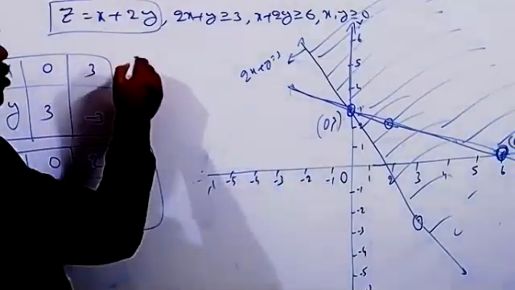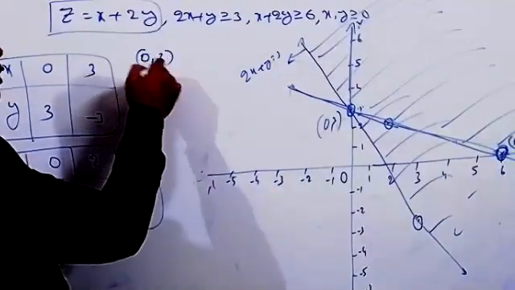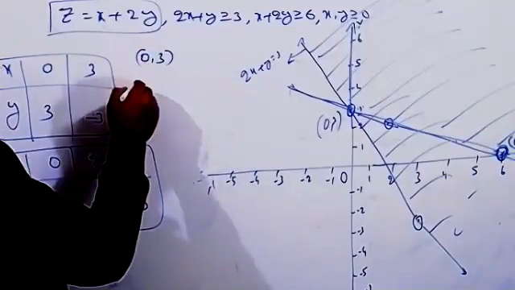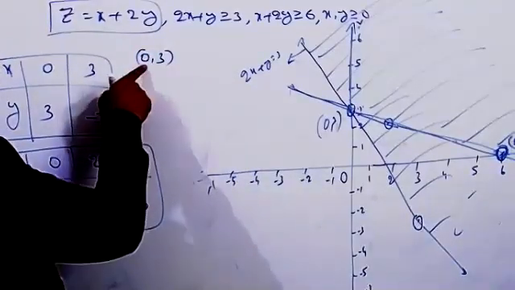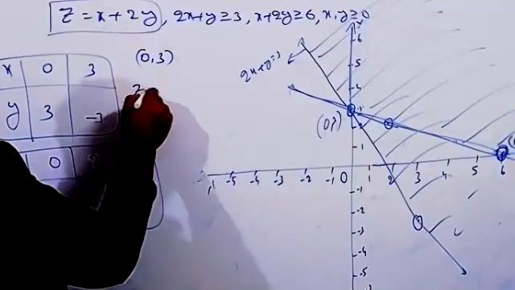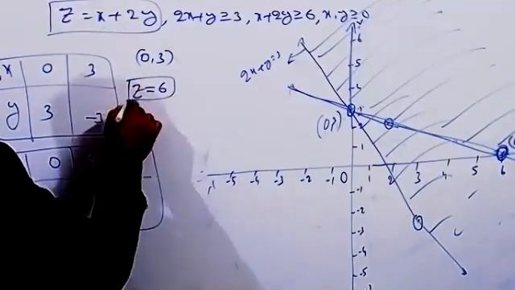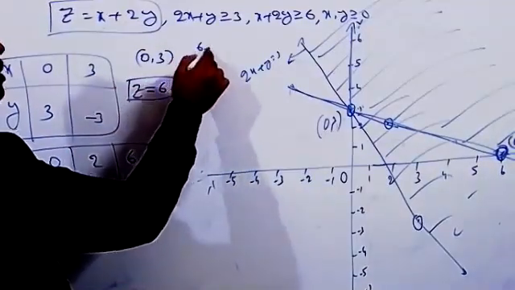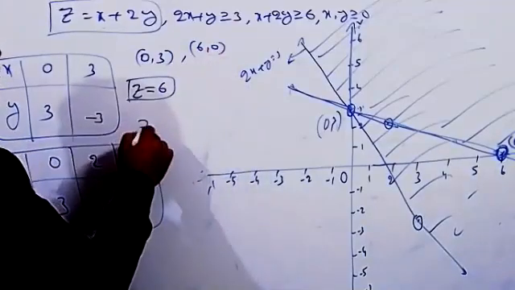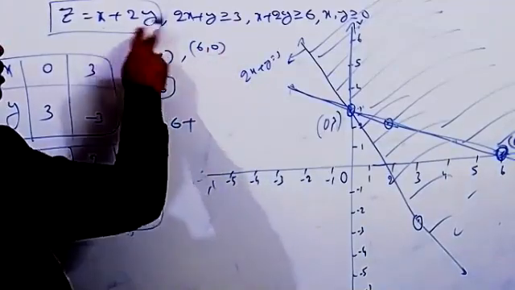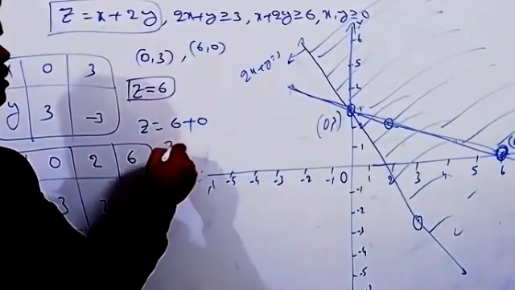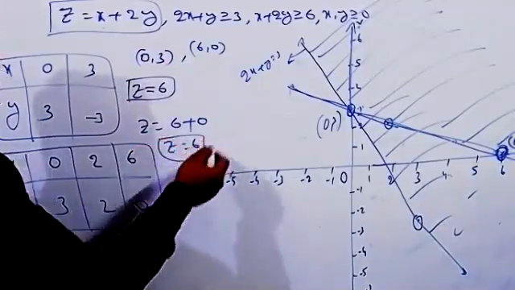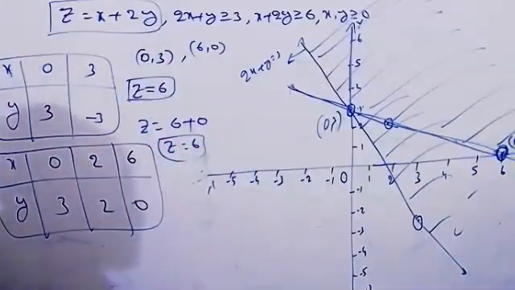If you take the point 0, 3, clearly x equal to 0, y equal to 3, so z equals 6. And for the second point 6, 0, z equals 6 plus 2 into 0, which is 6 only. That means everything we got is the same.